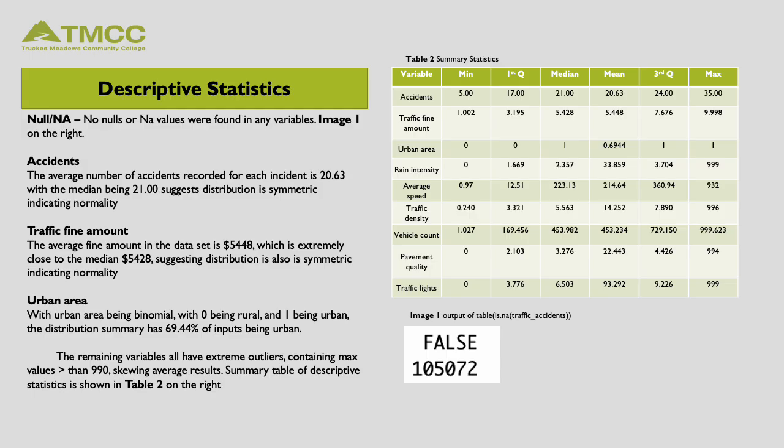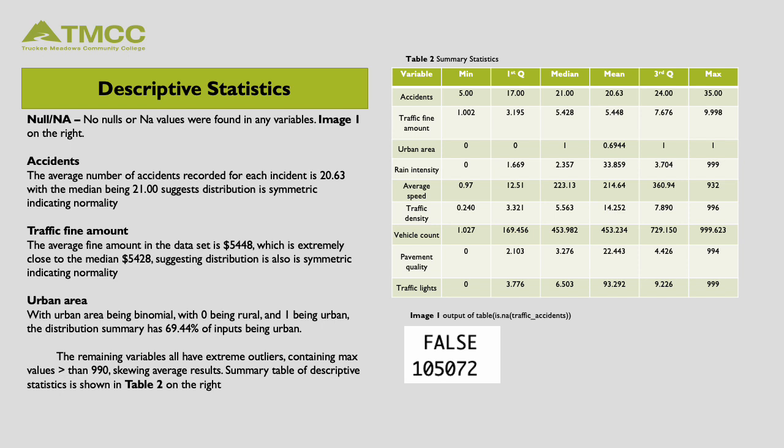Descriptive statistics, null and NA. No nulls or NA values were found in any variable. Image 1 shows this on the right. The output of the is.na function shows that all inputs are false, meaning that there are no NA values.